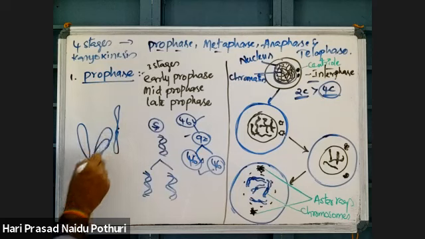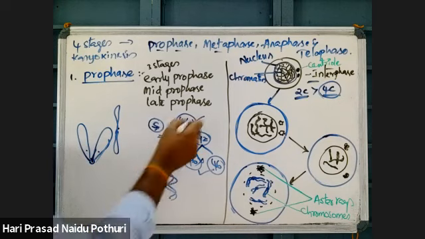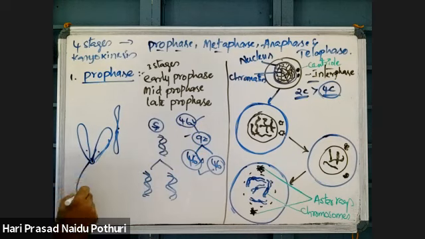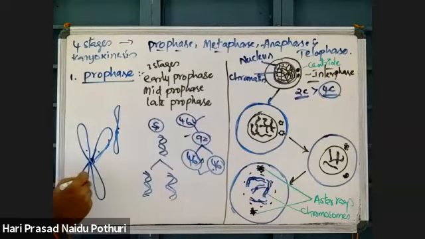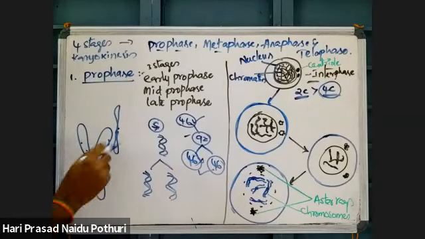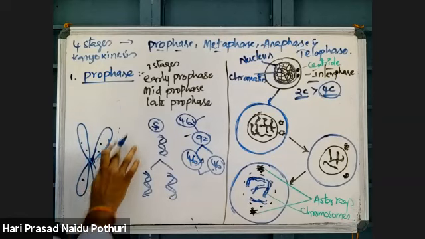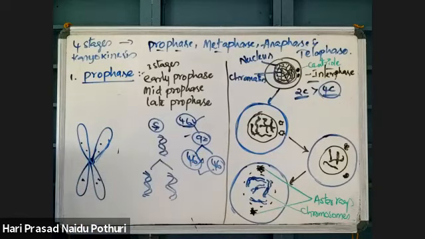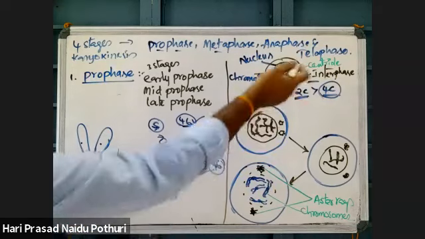Suppose this is one metacentric chromosome, it has 2 chromatids, right? By S phase, the chromosome with 2 chromatids will increase its DNA to 4 chromatids: 1, 2, 3, 4. The amount of DNA is doubled for every chromosome, all 46 chromosomes, so the 4C condition will come.